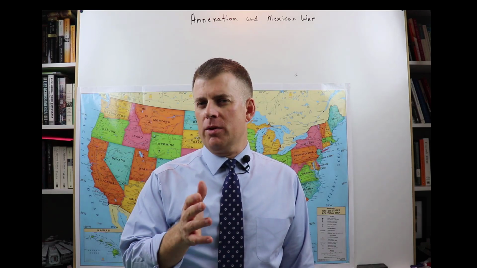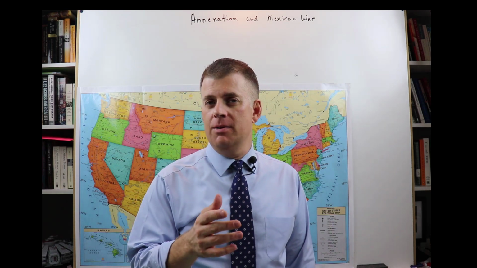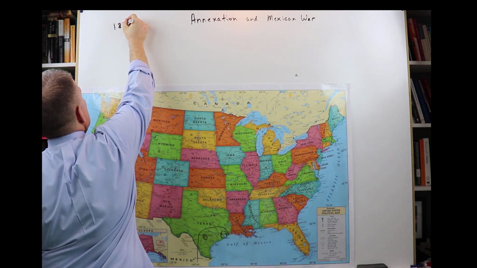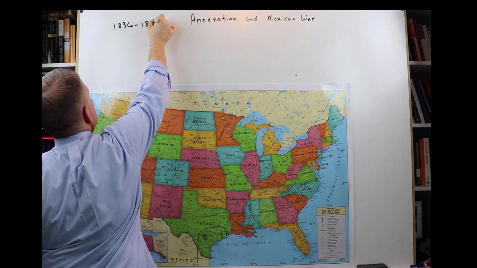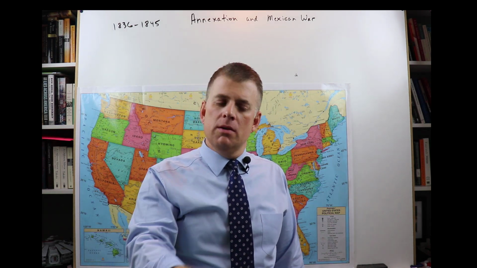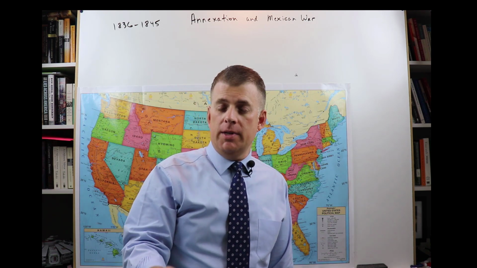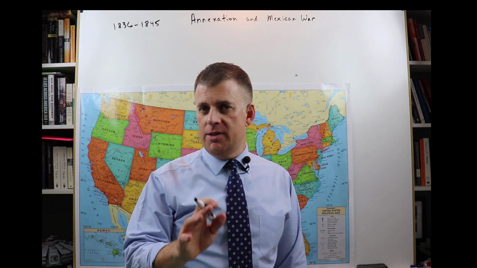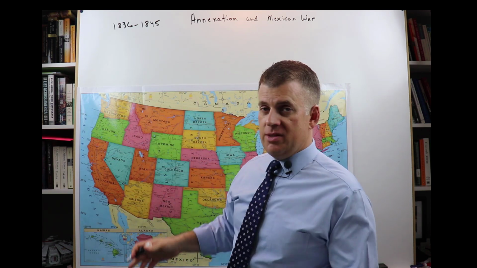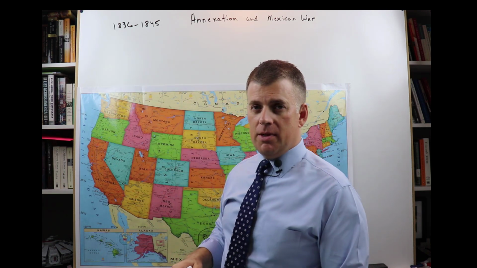So in this video, we're going to be talking about two things: the annexation of Texas into the U.S. and the Mexican War. If we'll remember, the Republic of Texas only lasted 9 years, 1836 to 1845. In the beginning, 1836, a lot of people in Texas wanted to become a state, so they petitioned the U.S. to become a state, and that was denied, 1836, 1837. But annexation was accepted in 1845.